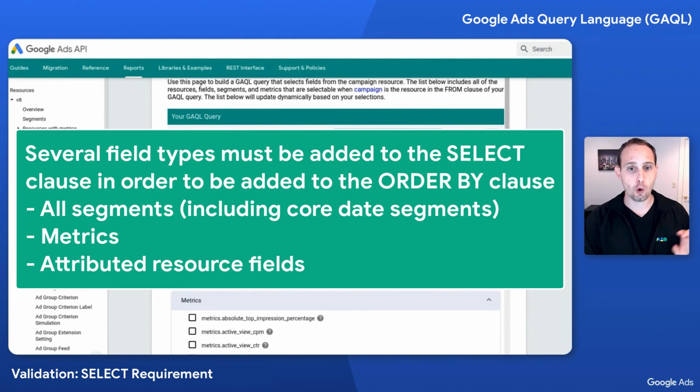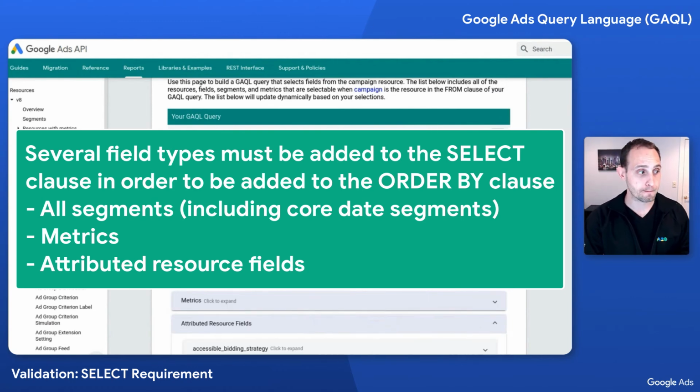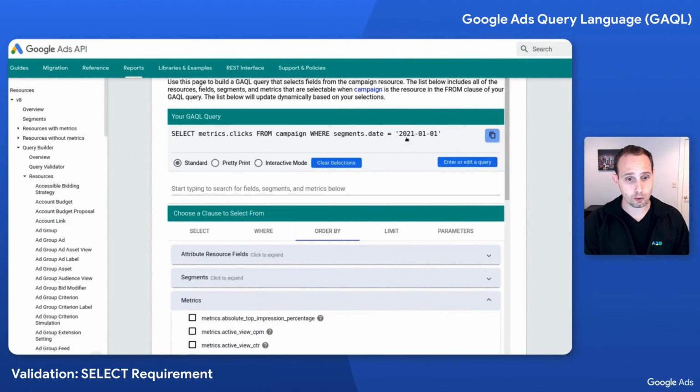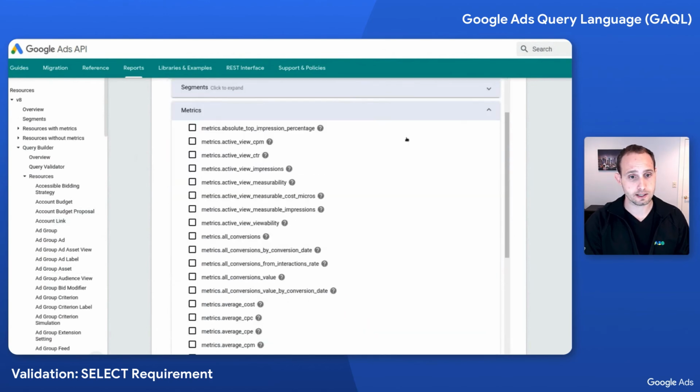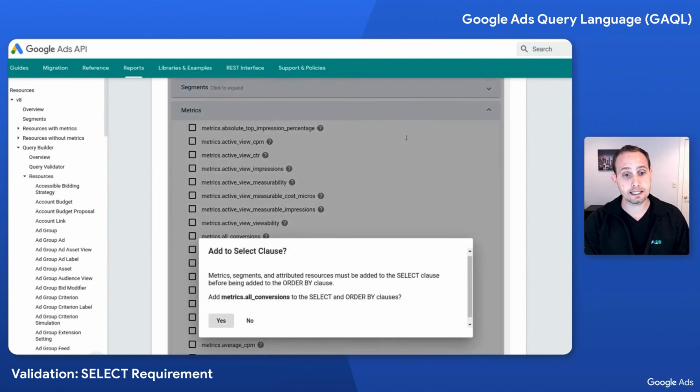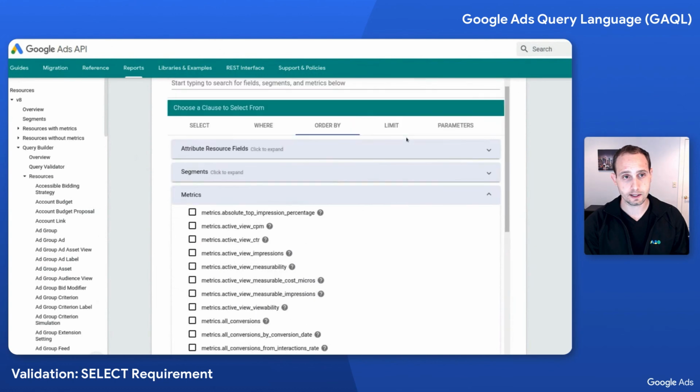The other thing to note about existing in one of the clauses and needing to be in the select is that order by functions the same way. However, order by also functions this way with metrics. So if I were to add a metric to the order by, such as metrics.all-conversions, it would tell me I would need to add metrics.all-conversions to my select for it to exist within the order by. So if I say no here, it's not going to let me add that.